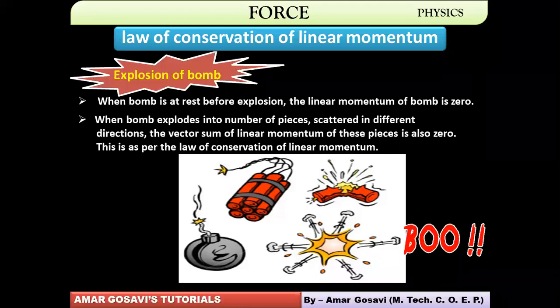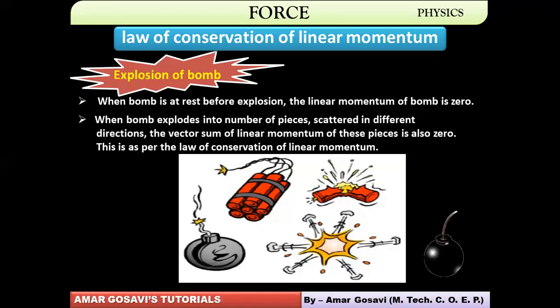Okay. So just try to understand. Initial momentum was zero. Why? It had not exploded. Final momentum is zero. Why? Because it has exploded into pieces, but one piece's momentum is going to nullify the other piece. In this way, the total momentum after explosion can also be considered as zero. Make a note of this before I actually explain to you in terms of equations what exactly happens over here. Let me know once you're done with it.